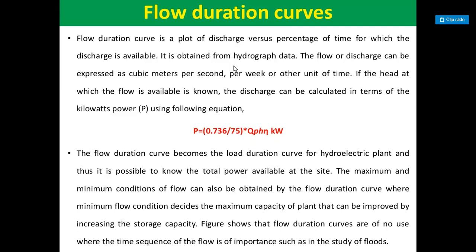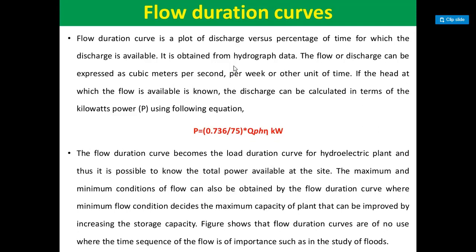The daily flows are then arranged in descending order of magnitude from the highest to the lowest flow value, with each flow value being assigned a rank. The highest flow would get a rank of 1, the next highest flow a rank of 2, and so on, and the lowest flow would get a rank n, where n is the total number of days in the record.